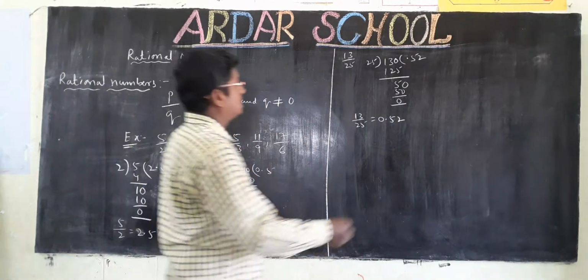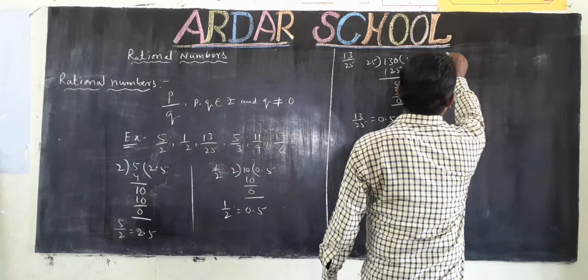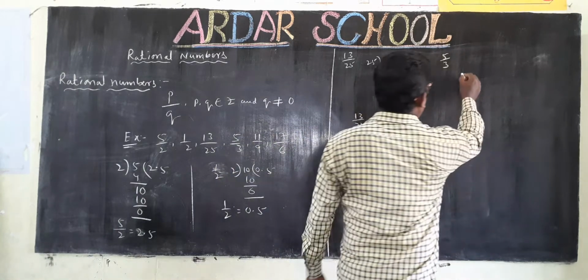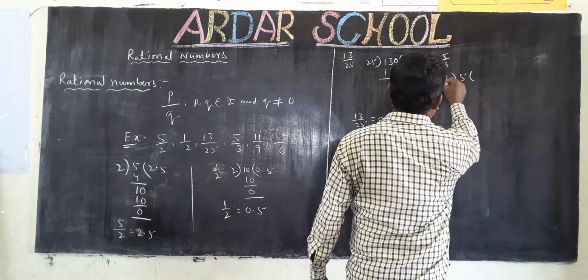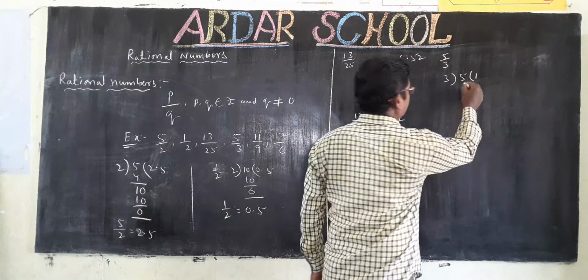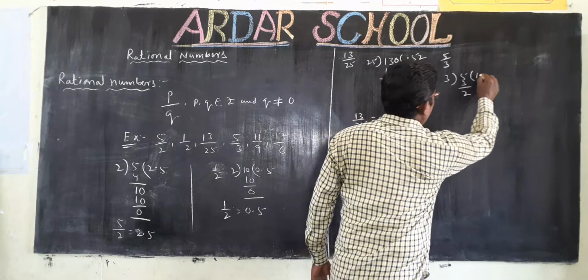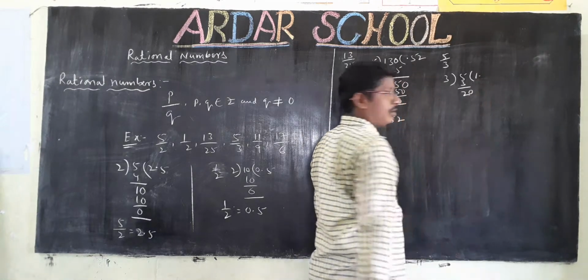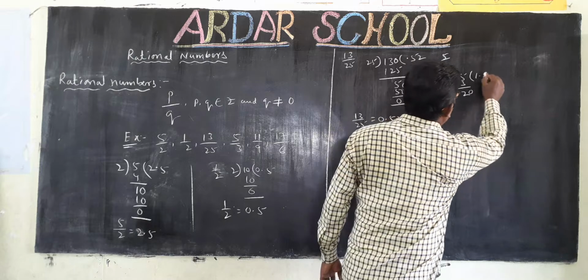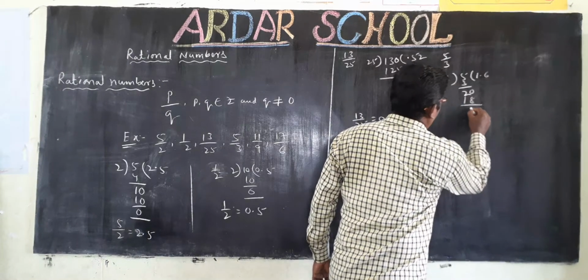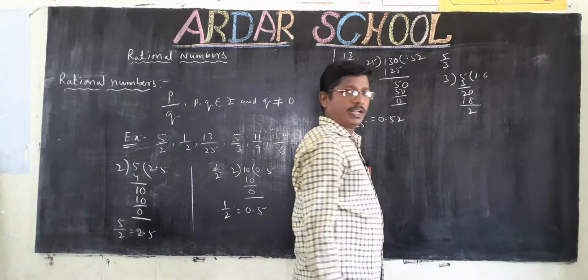Next rational number is 5 by 3. 5 by 3 means 5 is divided by 3. 3 ones are 3. Remainder is 2. Put the decimal point, take 0. 3 6's are 18. Again remainder 2.